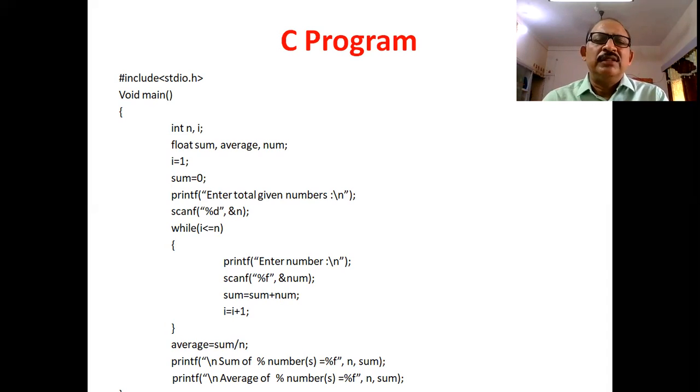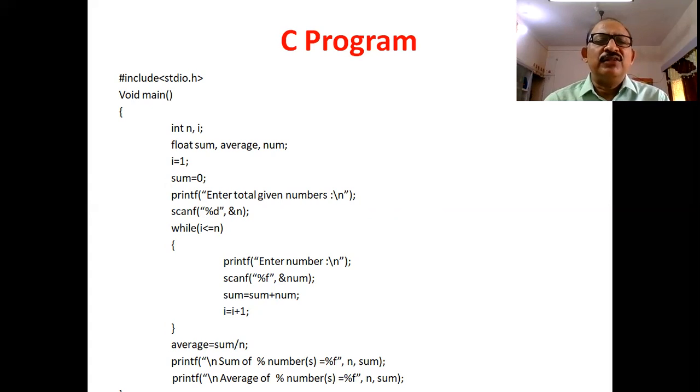Next, here you can see the scanf function. This function is used to accept information from the keyboard. Syntax is scanf followed by, in double quotes, %d followed by a comma and followed by &n. Next step, while is the repetitive statement in the C language.